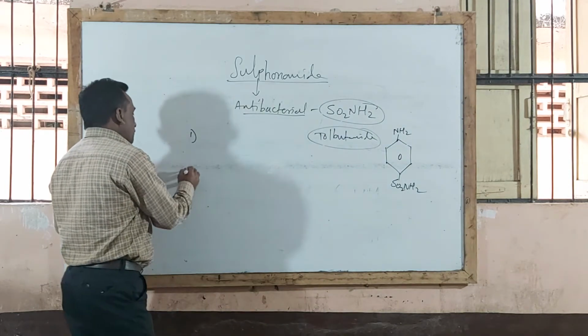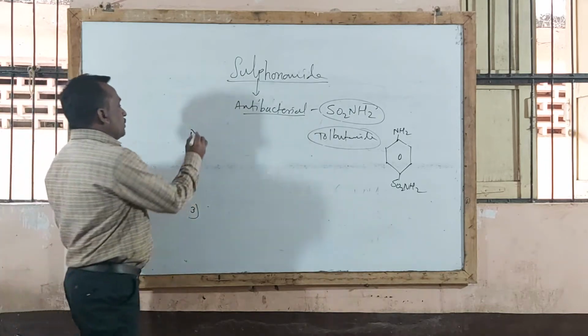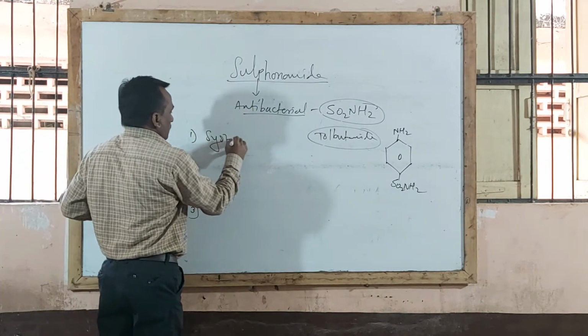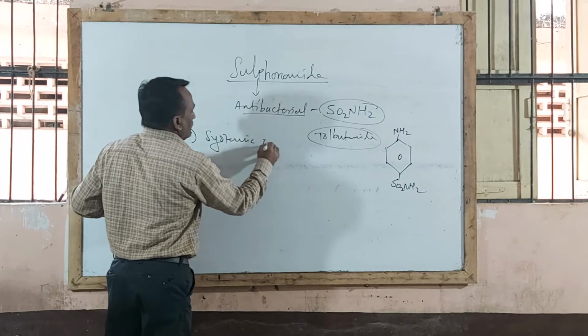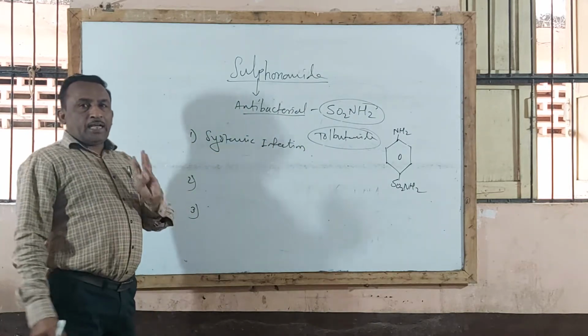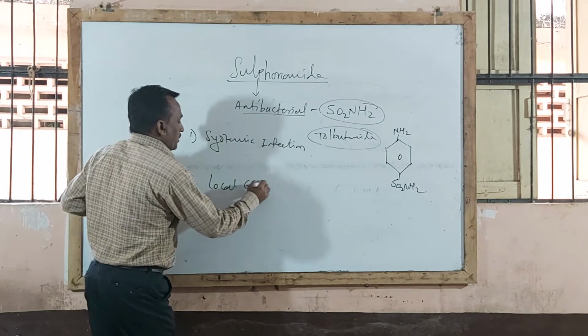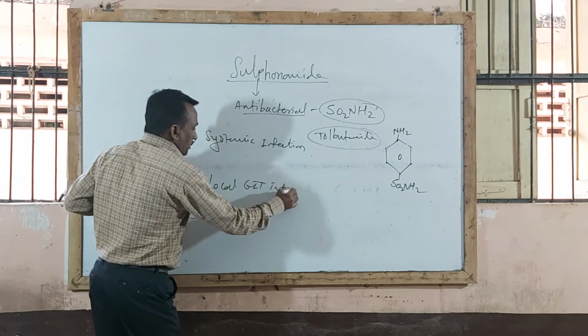There are three types of sulfonamide. First type: those agents used in treatment of systemic infections. Second type: those sulfonamides effective in local GIT infection, that is gastrointestinal tract infection.